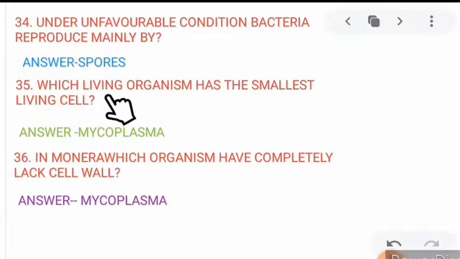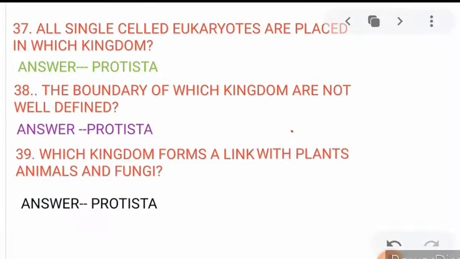Next, which living organism has the smallest living cell? The answer will be mycoplasma, and they can survive also without oxygen. 36. In Monera, which organism completely lacks a cell wall? The answer will be mycoplasma. They completely lack a cell wall. 37. All single cell eukaryotes are placed in which kingdom? Protista. Protista include all single cell eukaryotes.